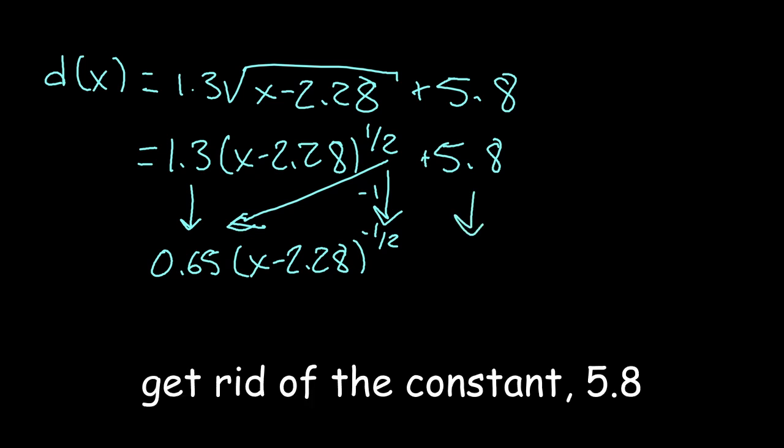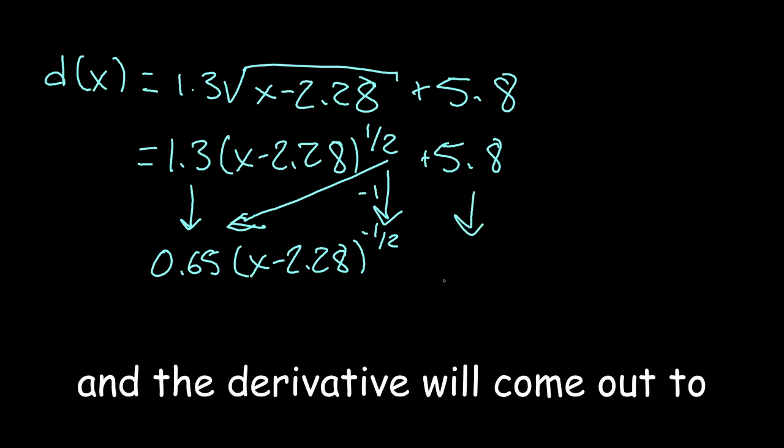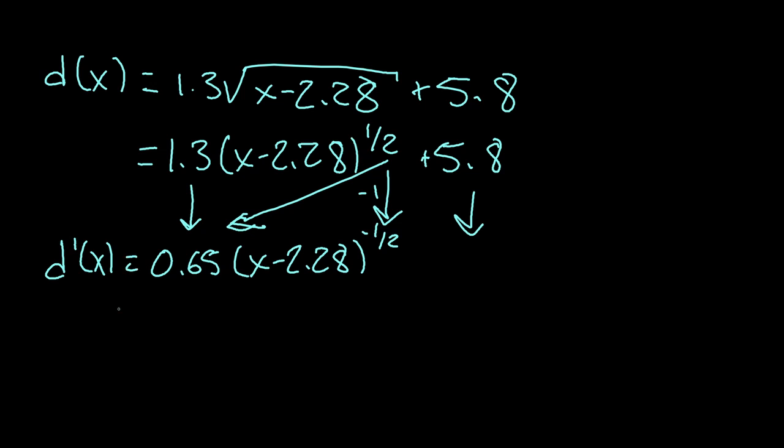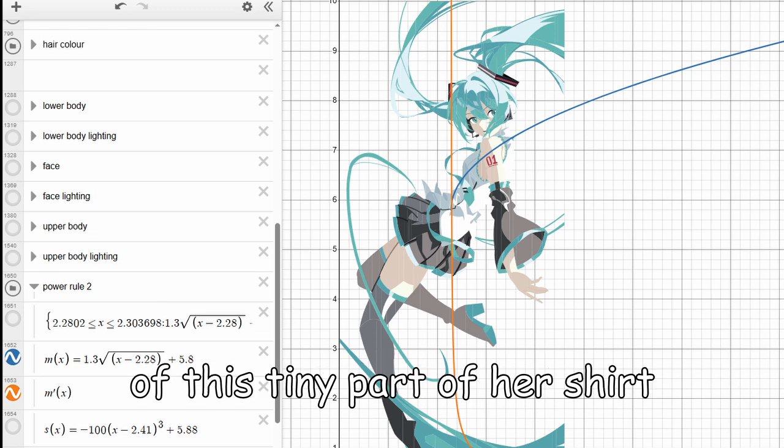And again, we can just get rid of the constant, 5.8. And the derivative will come out to 0.65 times (x minus 2.28) to the power of negative 1 over 2. And just like that, we took the derivative of this tiny part of our shirt.